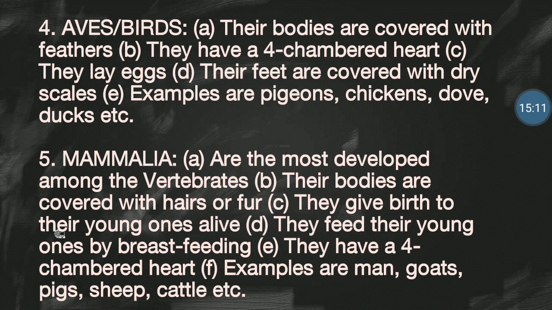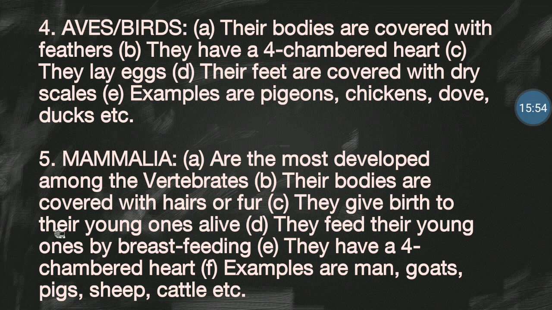Fantastic. Now, the next one is the aves, or the birds. If you look at the characteristics, their bodies are covered with feathers. Very easy to understand. B, they have a four-chambered heart. You know that the amphibians have three-chambered hearts. You remember? I said two auricles and one ventricle. But aves have four-chambered hearts. In other words, they have two auricles and two ventricles.